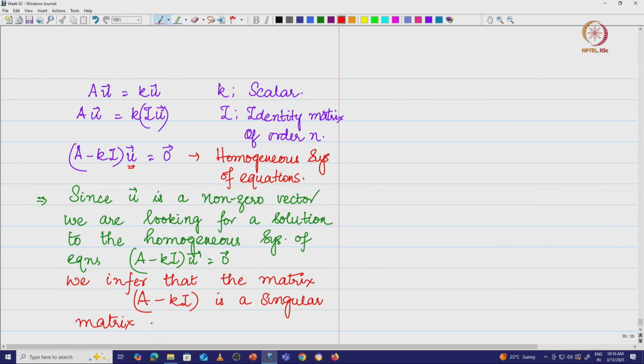This implies the matrix A minus kI is not invertible. Matrix A minus kI is non-invertible.